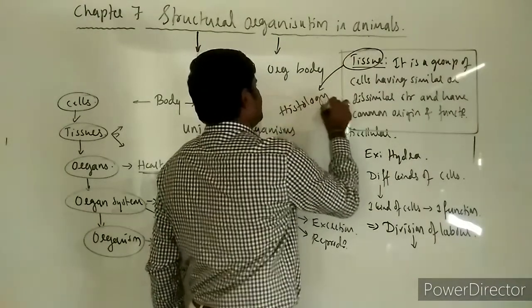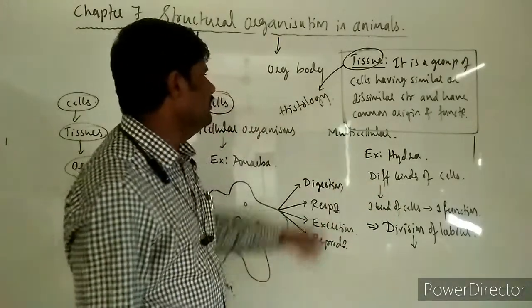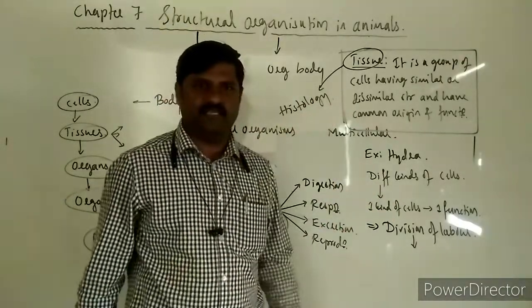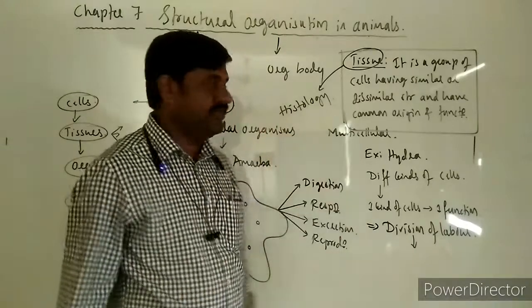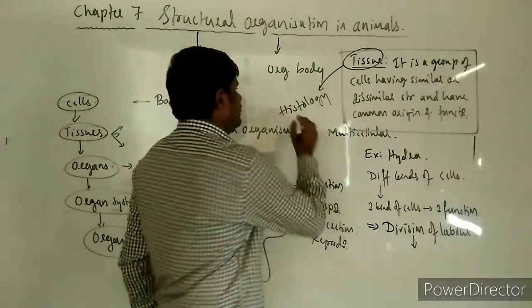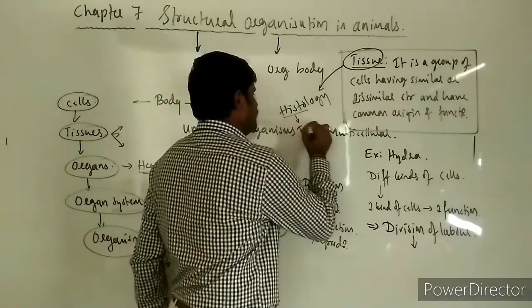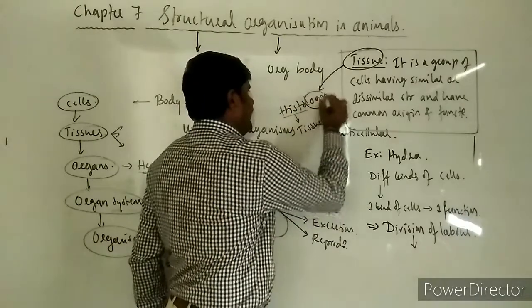Right? So then the study of the tissues itself is called as what? Histology. In the last classes I have already told you the definition of histology. First of all you must know the meaning of histology. Histos means tissues and logy means study.